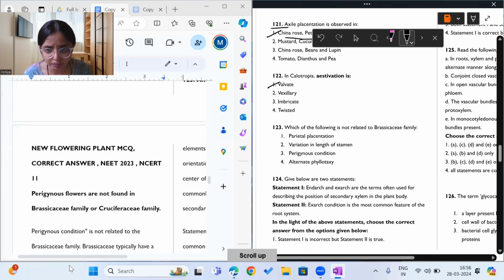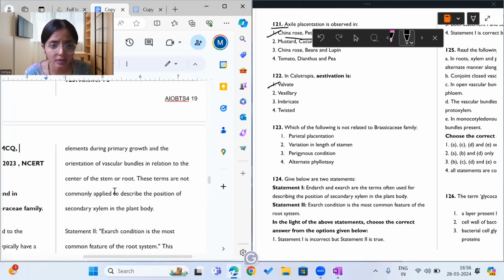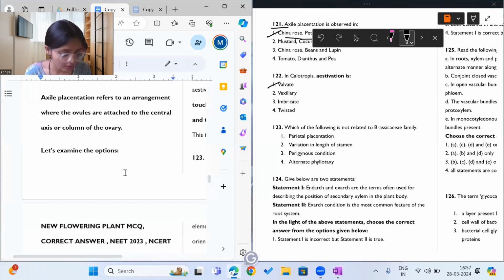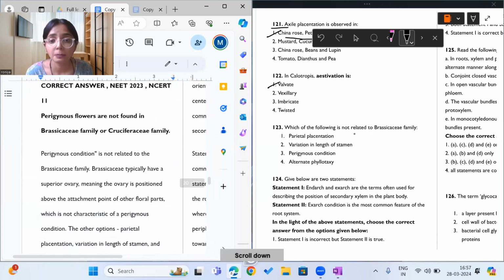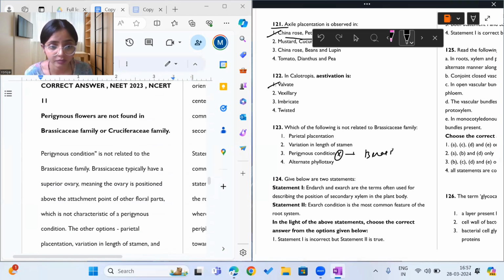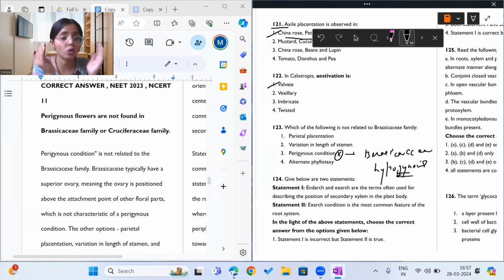A Brassicaceae family is having perigynous flowers. Yes, that's a correct statement? That is a big blunder. Okay, because in Brassicaceae family में we have hypogynous flowers, with a superior ovary, which means that the ovary is located superior to all the other floral parts. Matlab, ovary will be superior to all the other floral parts.